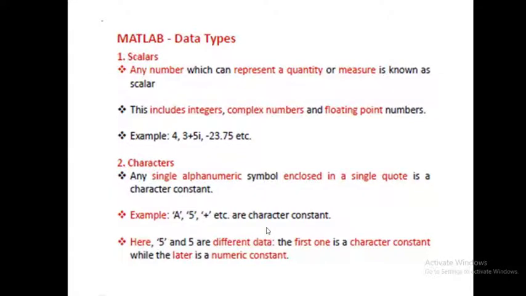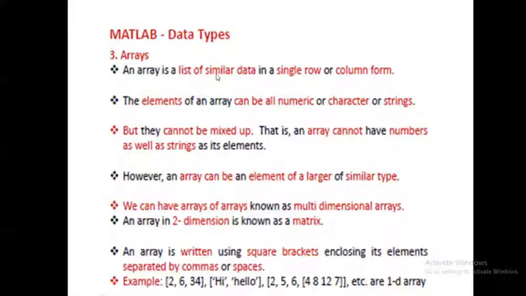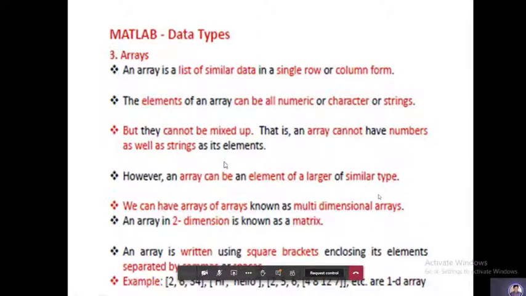Now coming to arrays. An array is a list of similar data in a single row or column. Generally arrays will be numerical values or characters or strings. The elements of an array can be all numeric or all characters, but they cannot be mixed up. That is, in arrays you cannot mix numerics and characters. It can be either numerical, or a character, or a string.